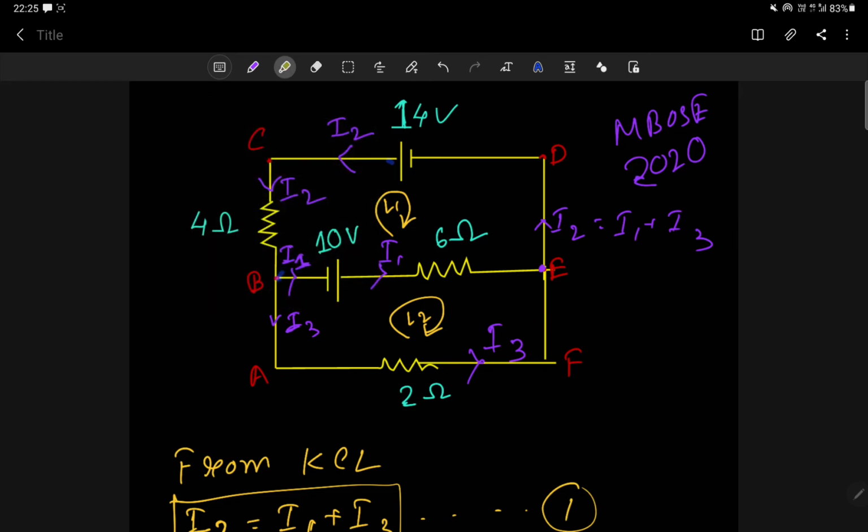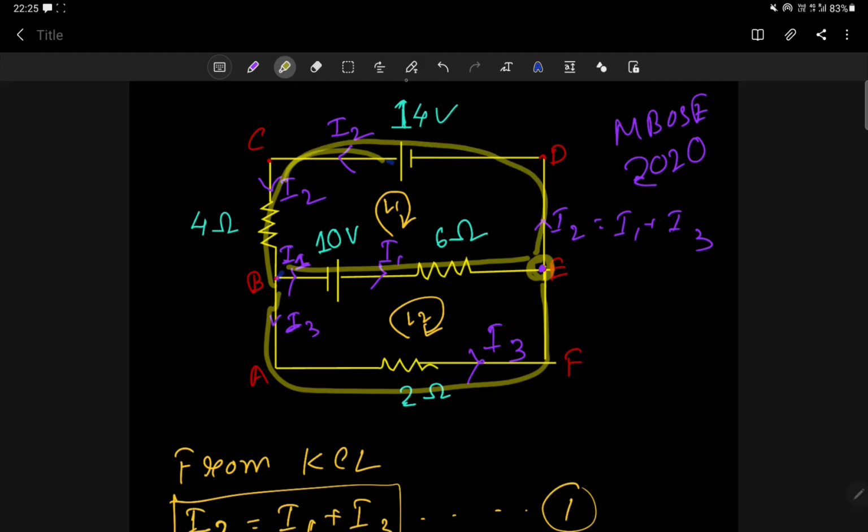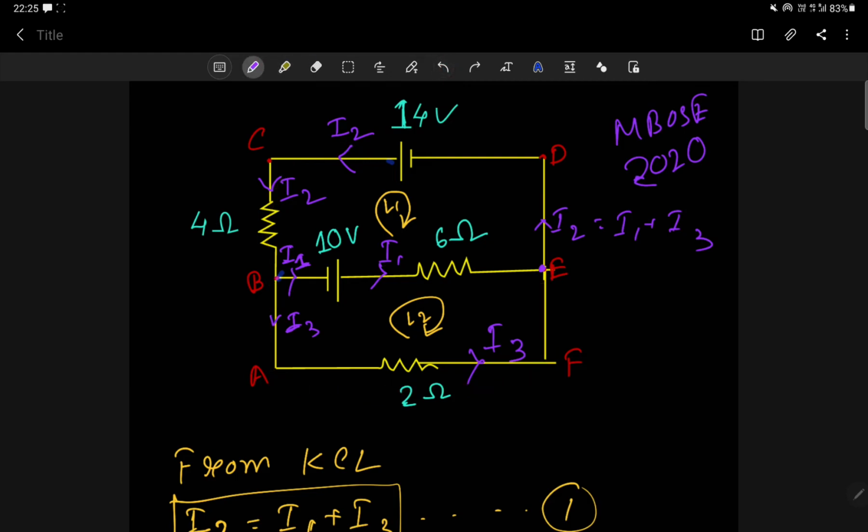Let me give you the brief idea again. I2 is flowing in this path, then I3 is flowing in this path, and at this point I1 and I3 combine. I1 plus I3 is equal to I2. So here in this path I2 is flowing. Understood?